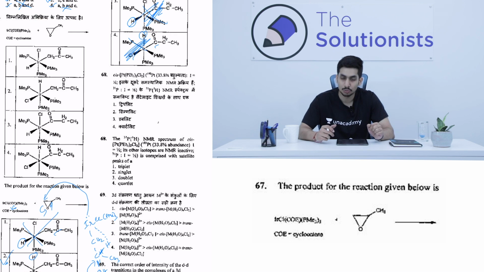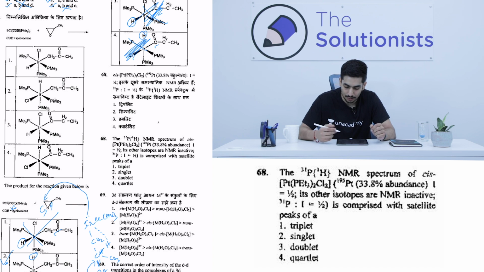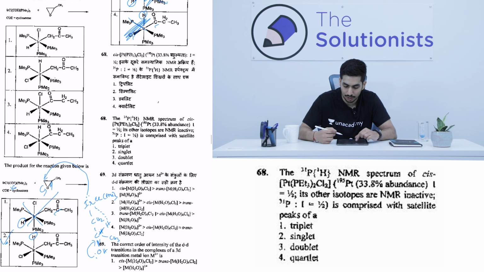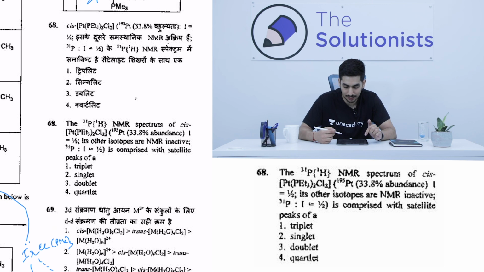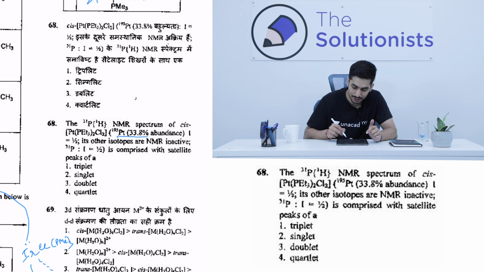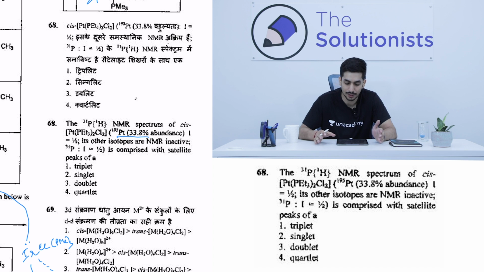Now this was a tricky question in terms of language. Generally I prefer that when a scientific examination is conducted, they should not twist the words, because they are looking for the concept, not exactly the English. This question was very confusing. It says that the 31P NMR of this cis platinum complex of I equal to half is this much. Over here it's given that platinum is 33.8% abundant. We have to find the 31P NMR spectrum.